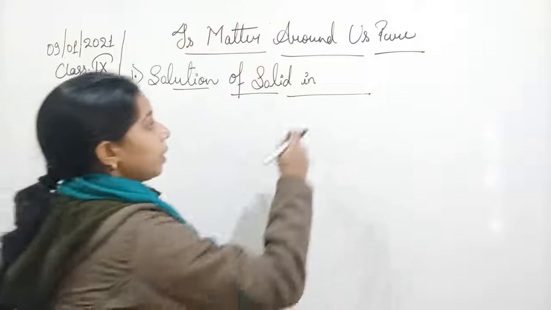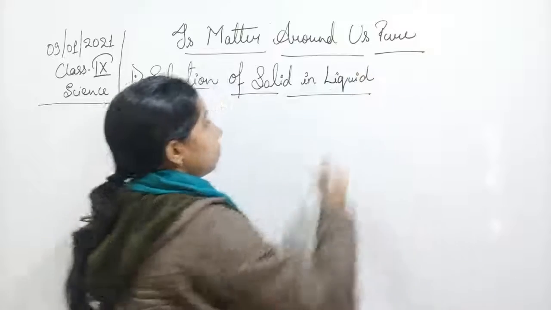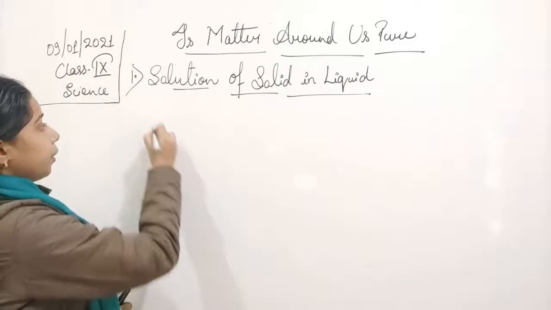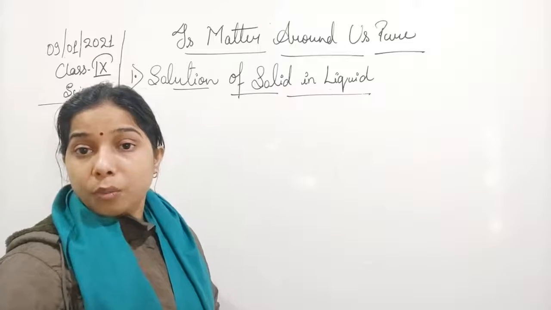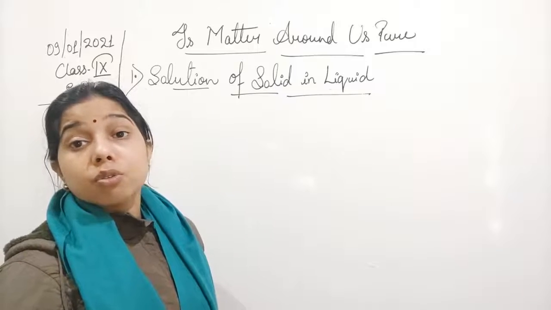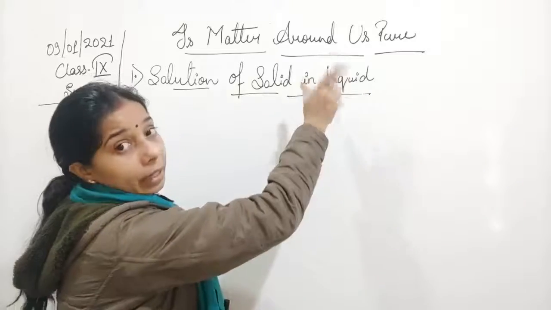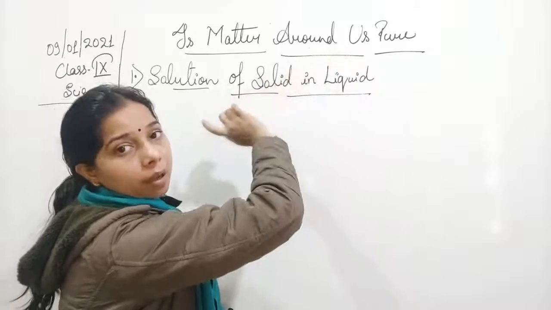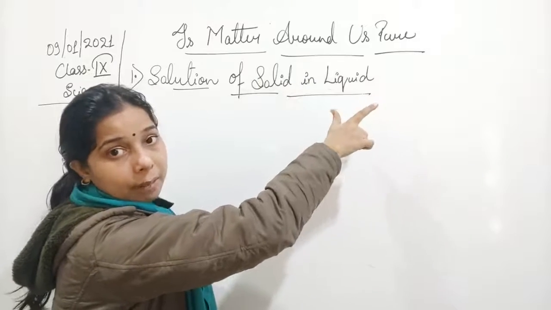Solution of solid in liquid. Okay, so you know that here the solute is a solid one and the liquid is the solvent. Solid in liquid means in the liquid we are mixing the solid. Okay, so the solid is inside the liquid. You can understand it by this also.